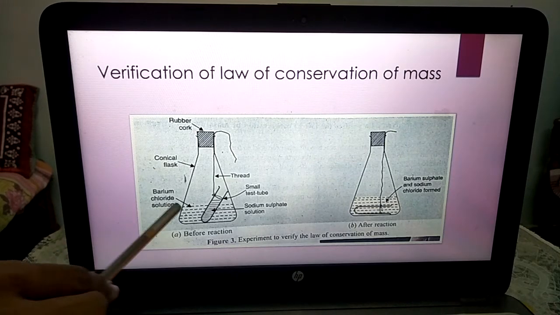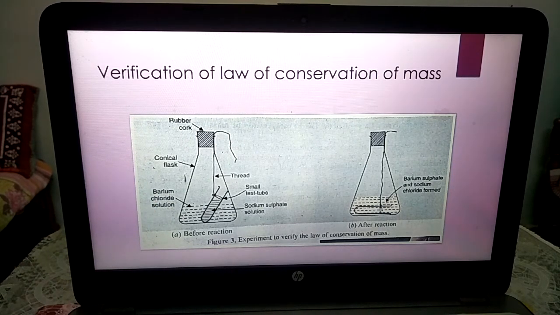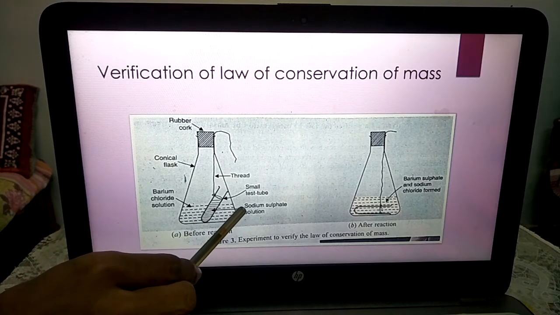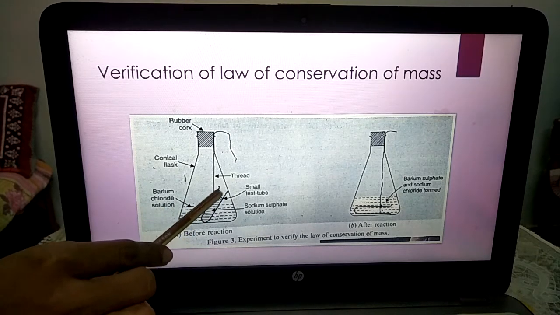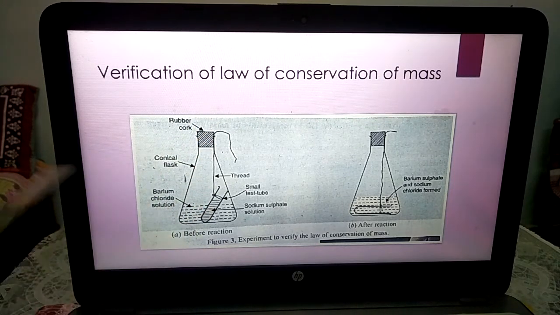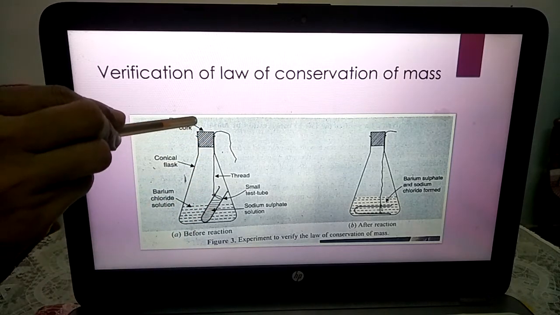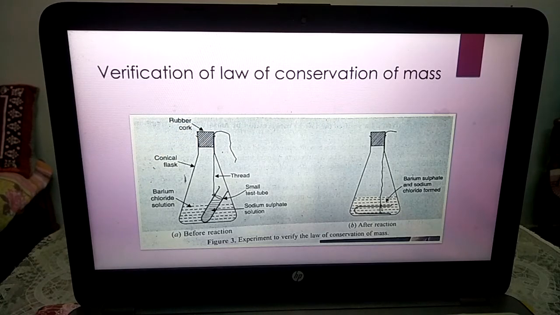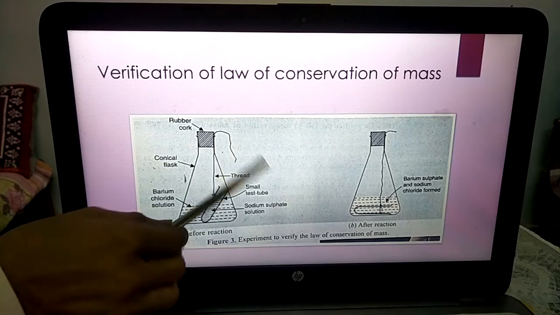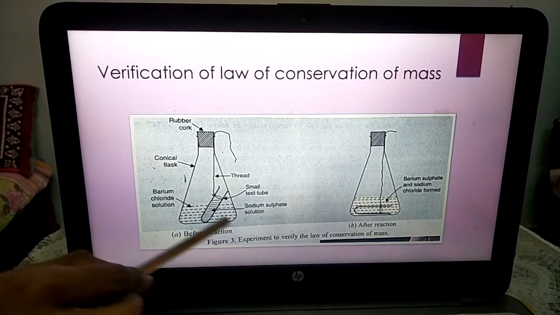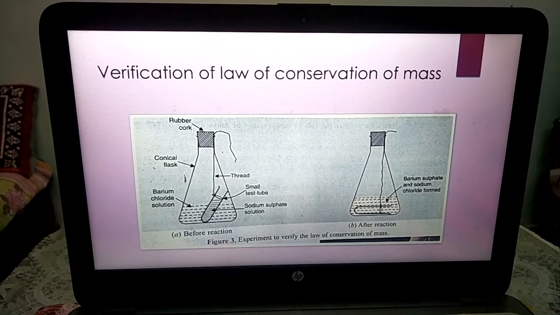In a conical flask, we are taking barium chloride solution. Now in a test tube, we are taking sodium sulfate solution. We are tying the test tube with a thread and releasing it in the flask, and from the upper side we are closing it with a rubber cork. This is before the reaction. As soon as we release the thread, the test tube comes down and the sodium sulfate solution mixes with the barium chloride solution.